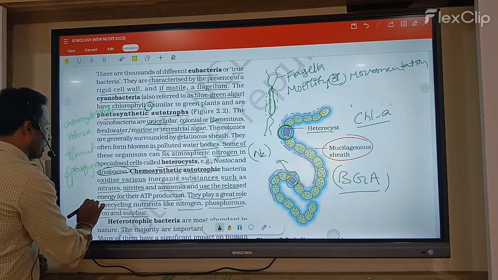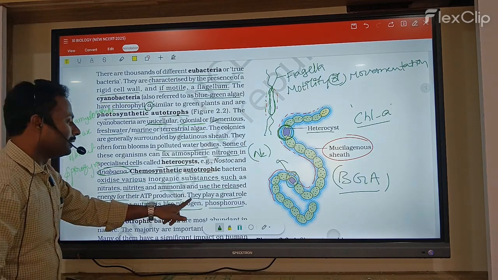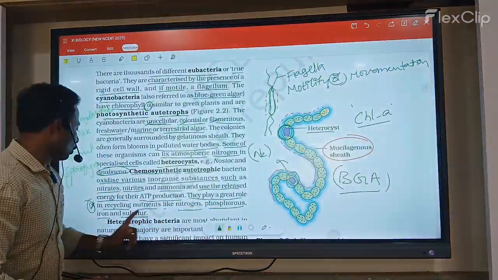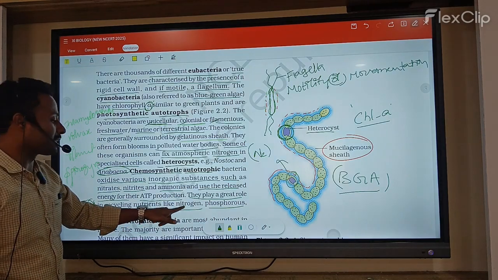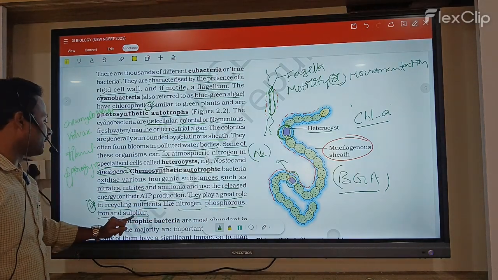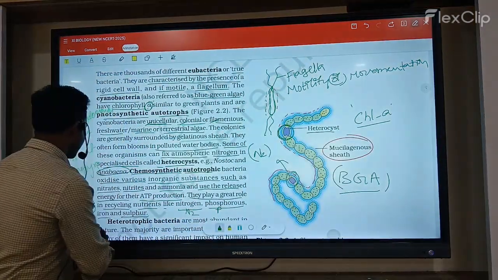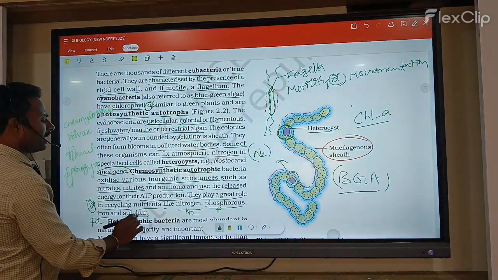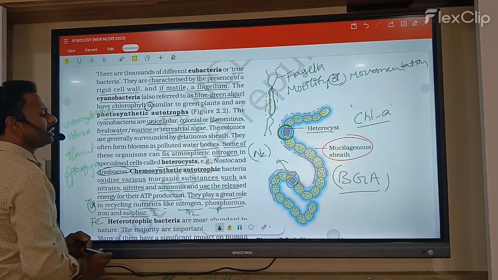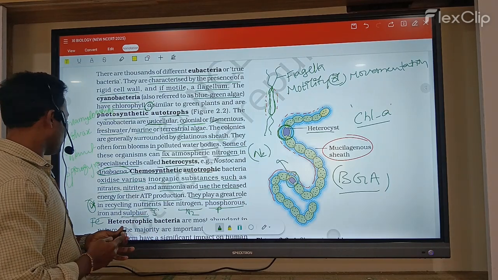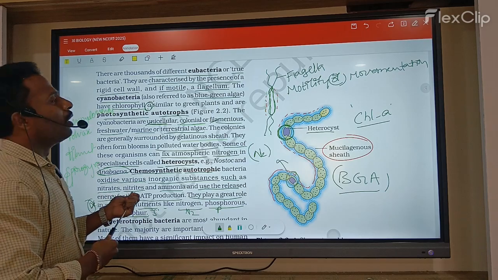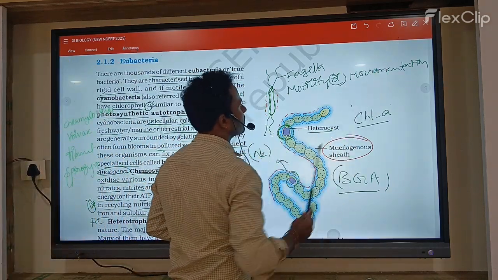It is a very important point. Please note down here. They play a great role in recycling nutrients like nitrogen, phosphorus, iron, and sulfur. This is mostly in photoautotrophic bacteria. Next,